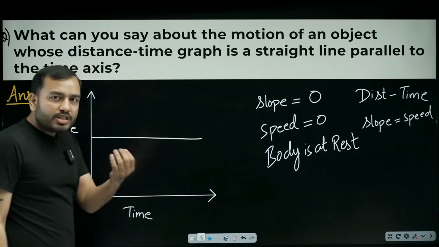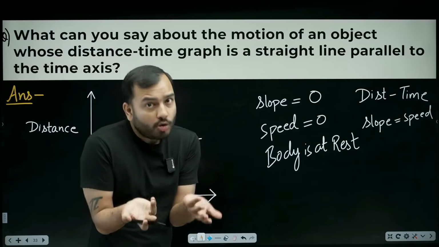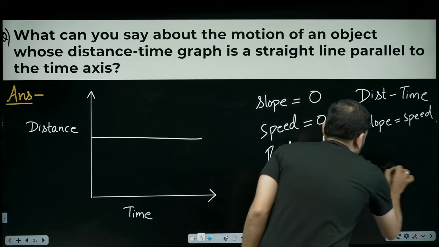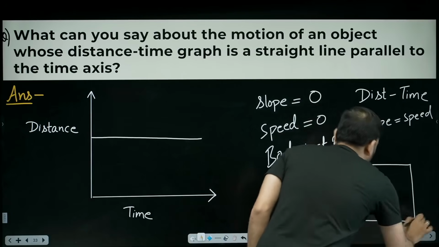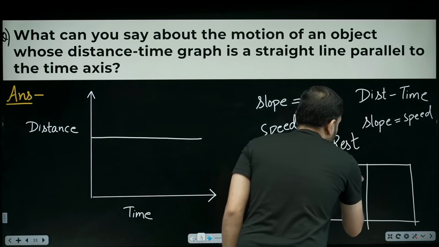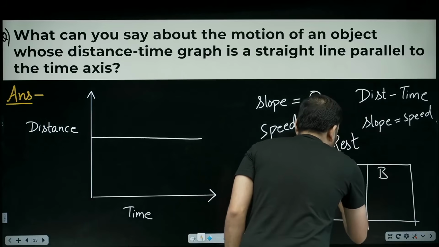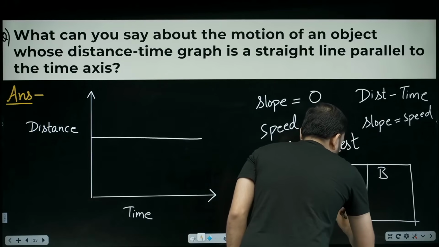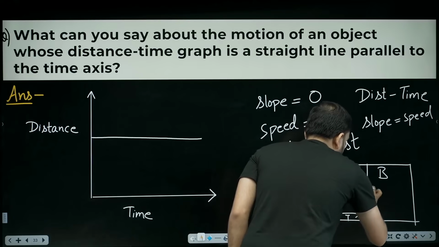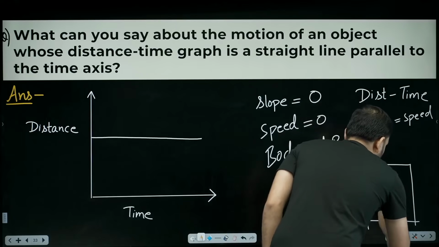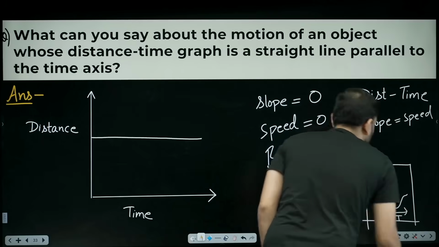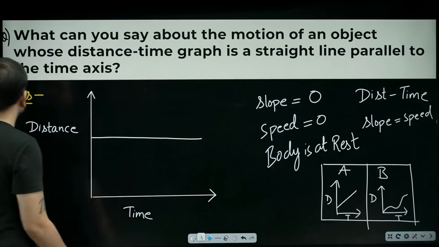These questions can come. Sometimes it asks speed, sometimes uniform, sometimes non-uniform. That's it, done. Now one question, you comment and tell me how much you understood. Comment on this question. Here we have A, here we have B. Tell me which one is uniform and which one is non-uniform. Distance, time. So I am making two graphs. Tell me which is uniform and which is non-uniform.